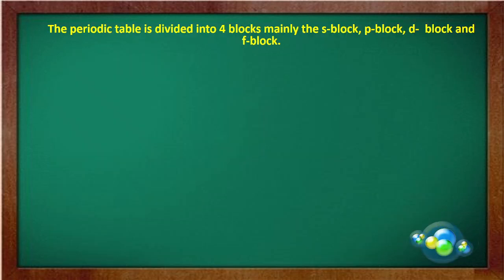The periodic table is divided into four blocks: the S block, P block, D block, and F block. Now we'll be looking into these blocks one by one. First of all, we have the S block elements. Now, what are the S block elements? At this point of time, you just remember that they are divided into four categories.